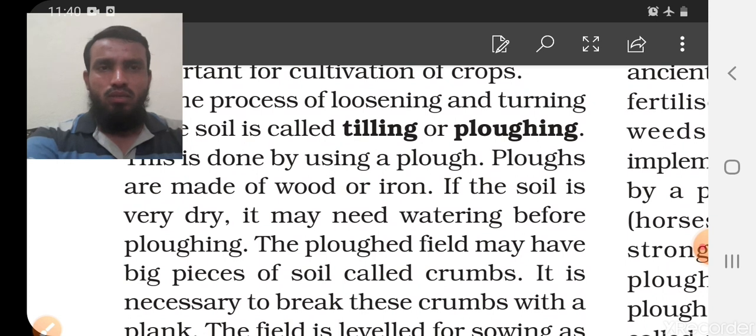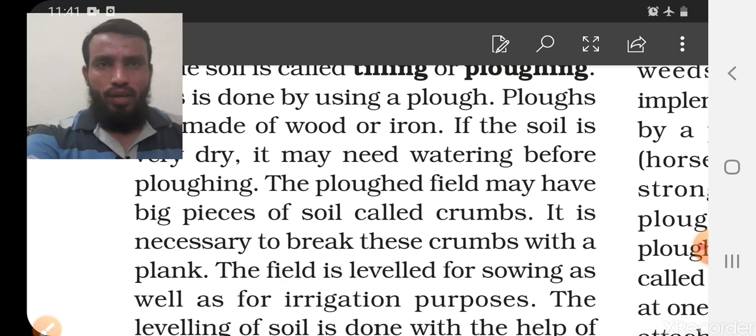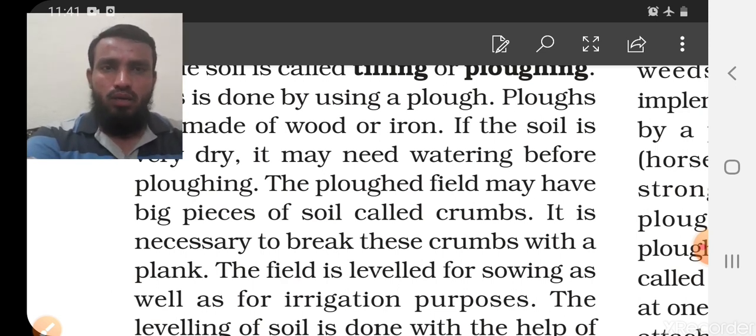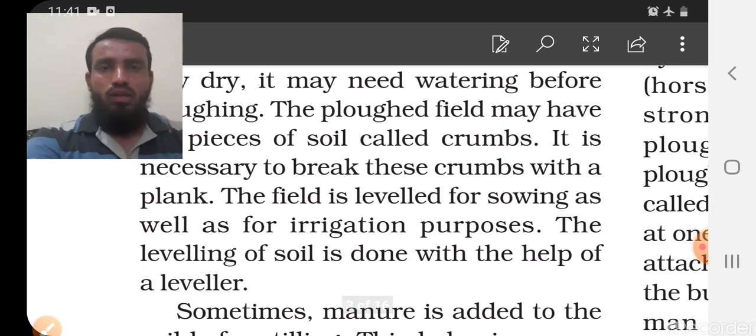Nowadays we are also using some other techniques. If the soil is very dry, farmers can use some watering before the plowing, which will make the soil a little bit soft, so the plowing process will be done easily. While the farmer is plowing, the soil will form big crumbs, and it is also necessary to break the crumbs, and that is done by the plank. The plank is also one of the parts that will crush the crumbs, so the crumbs will be dissolved, you can say.